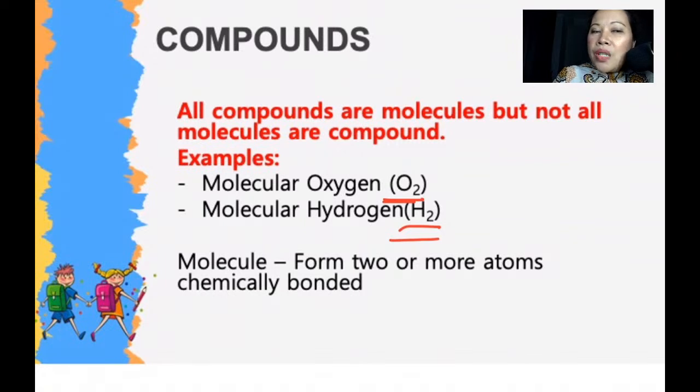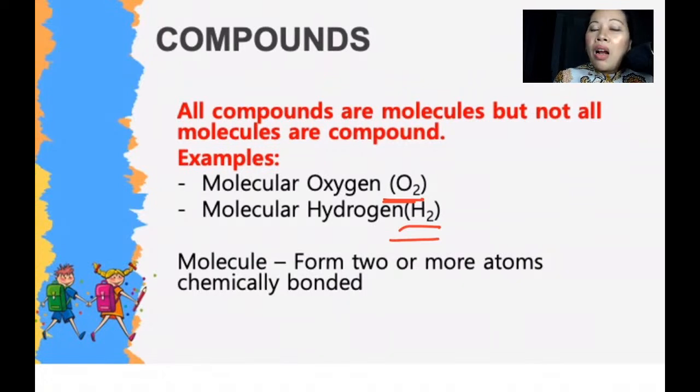All compounds are molecules, but not all molecules are compounds. Examples are your diatomic molecules. Molecular oxygen and molecular hydrogen are not compounds. Though they are made up of 2 atoms, it is of the same atom, so O2 and H2 cannot be compounds.